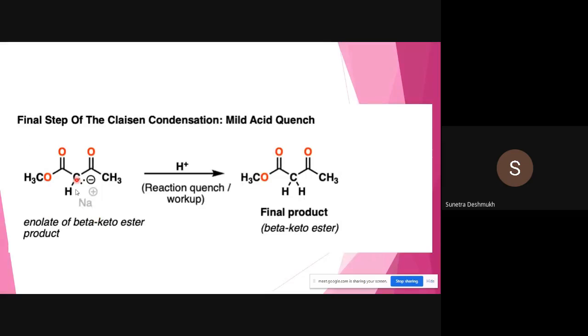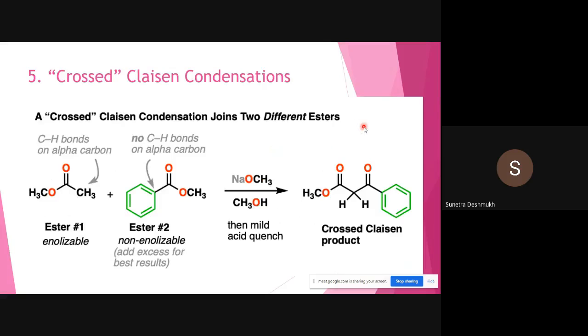So to stop this, the alkoxide ion CH3O minus, which is definitely generated in our reaction mixture, we need a mild acid treatment to generate the final beta ketoester as a product. So for that we need an acid quench for the Claisen condensation reaction.